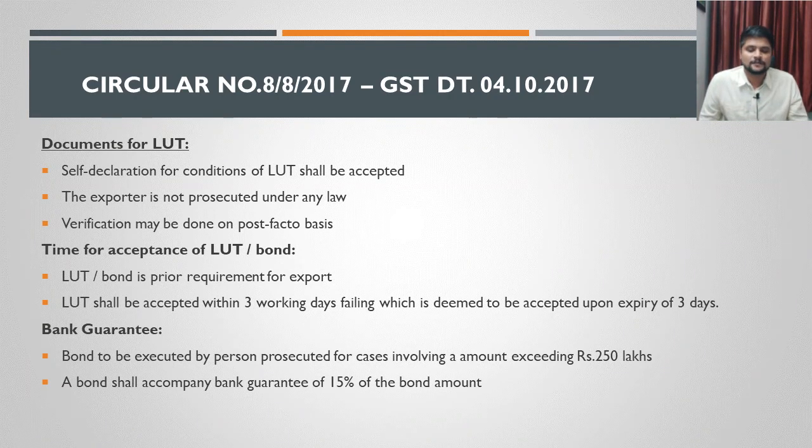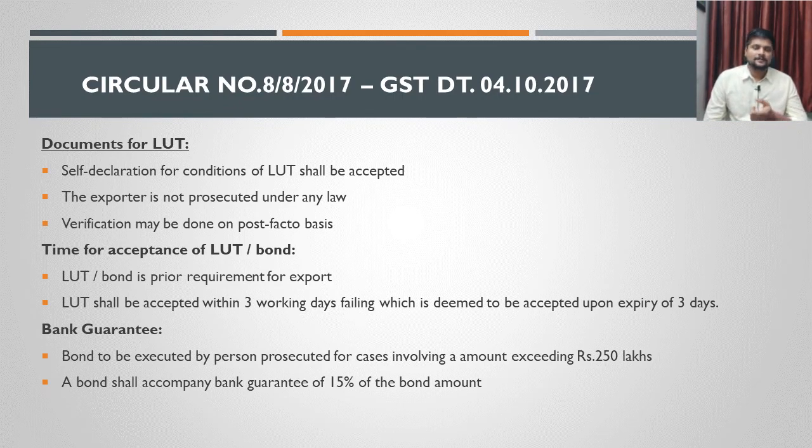One is a self-declaration for conditions of LUT. See, for obtaining this LUT, I told you that there are certain conditions, and the person is providing a declaration for complying with all those conditions. That is a self-declaration. The second one is, the exporter should not be a prosecutor under any law.